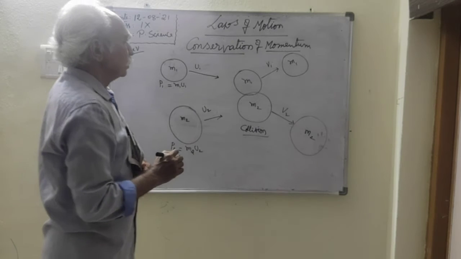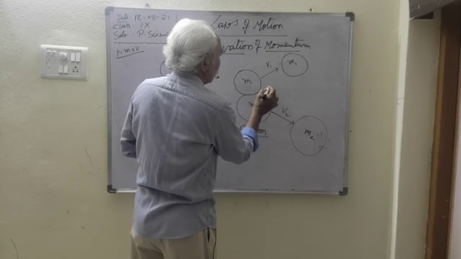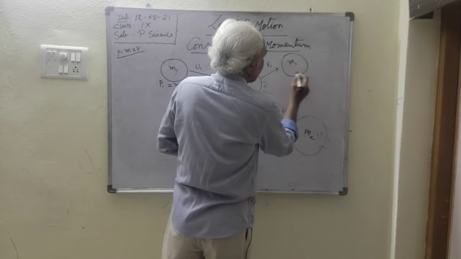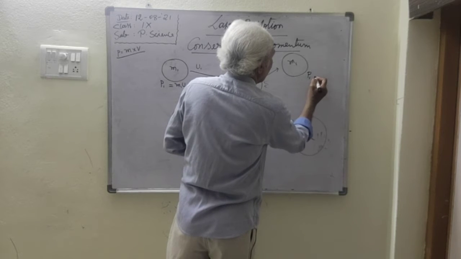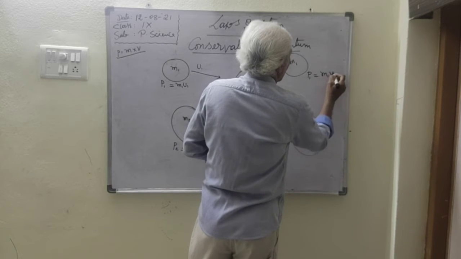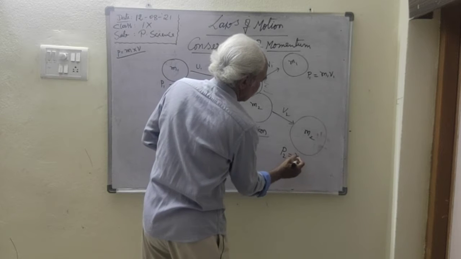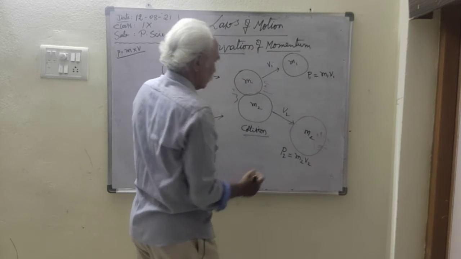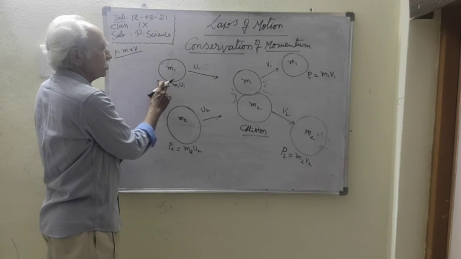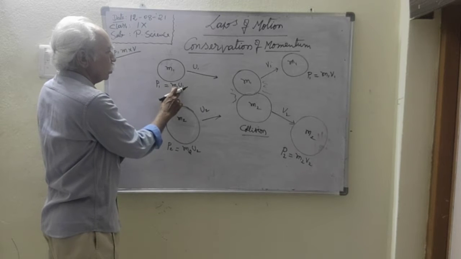Now observe this. After collision of these two objects, the momentum of the first object is m1 v1. Momentum of the second object is m2 v2. For the first object, before collision the momentum is m1 u1.